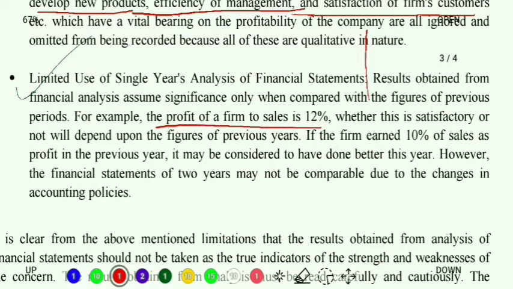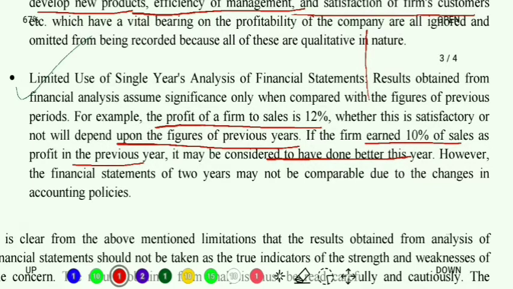Understood? This year it is 12%. Now, is it better? Is it bad? Is it constant? How will I understand? I will compare it with the figure of the previous years. If the firm earned 10% in the previous year, then it is considered to have done better this year. However, the financial statements of 2 years may not be comparable due to changes in the accounting policies. So, this is a different thing. Now, you understand what this limitation is all about?